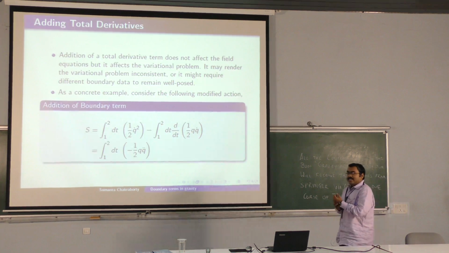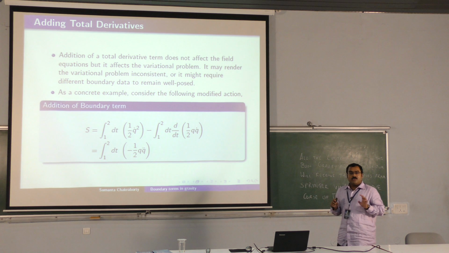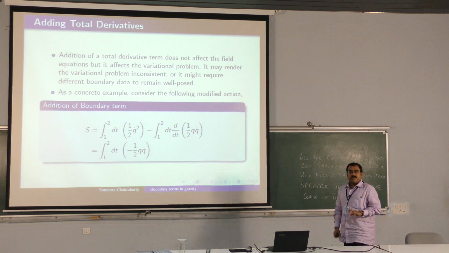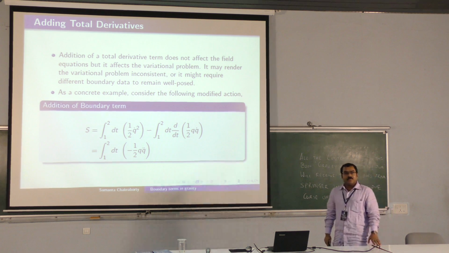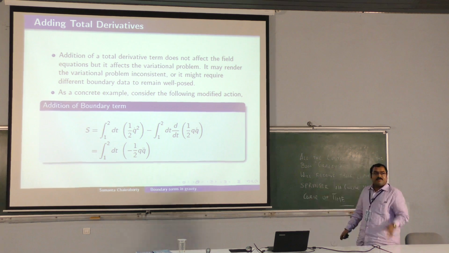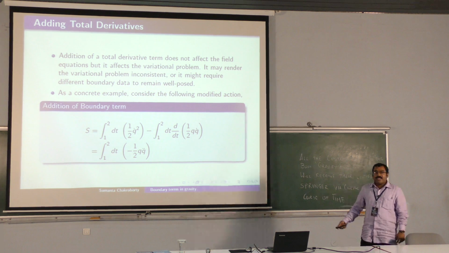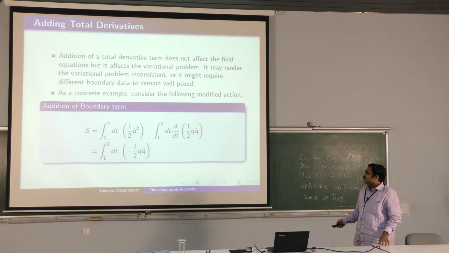We all know that addition of a total derivative is completely harmless to an action principle. Your field equations don't change. But I am going to show you that addition of a total derivative is very much harmful to the action principle. Your action principle can become ill-defined. Let us start with the simplest Lagrangian you have, a free particle in one dimension. So it is just half q dot squared. And you add a total derivative term, which is half q dot. What you end up getting is an action which depends on the double derivative of q. Well, so and good.